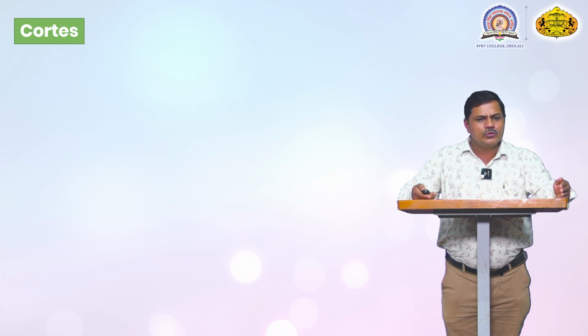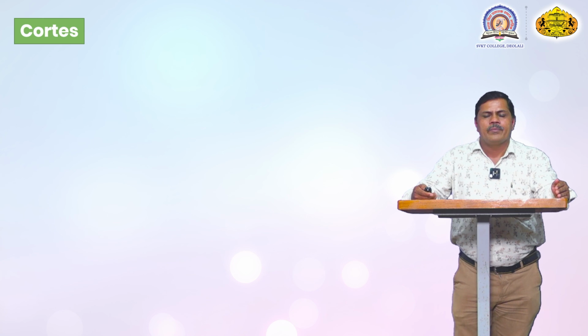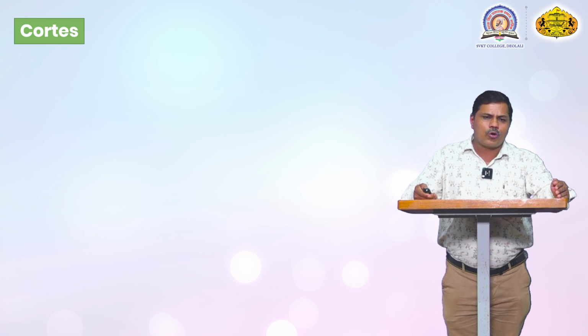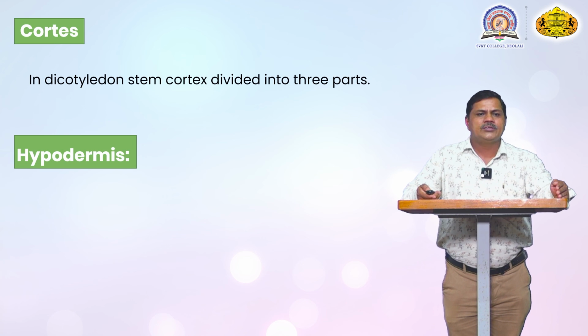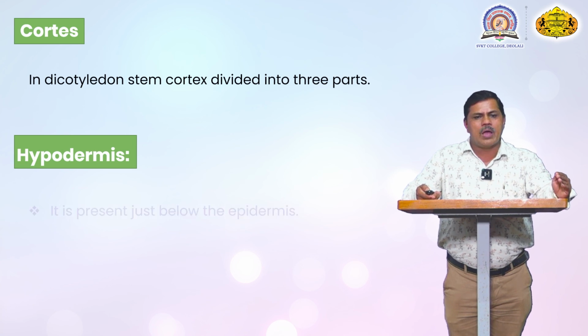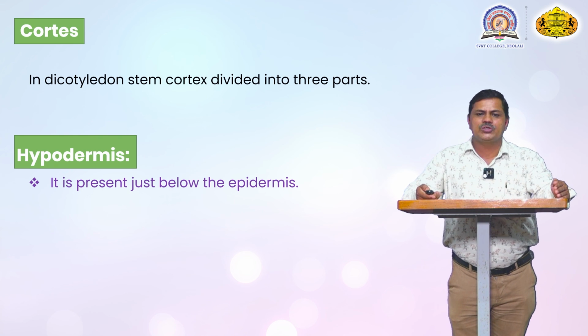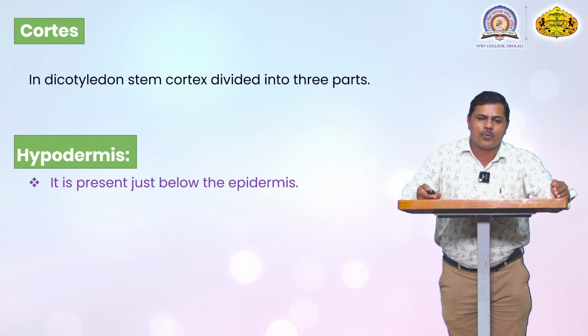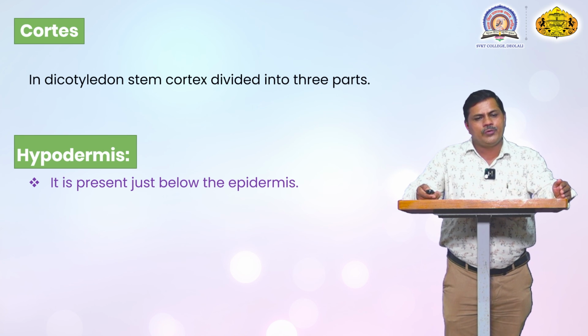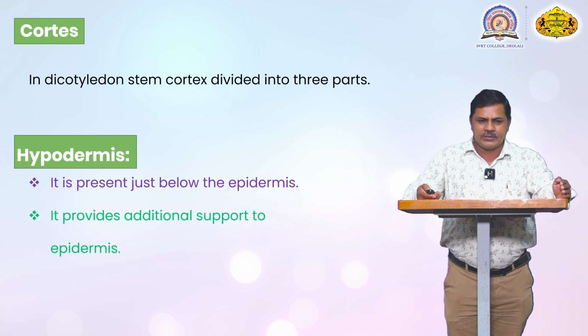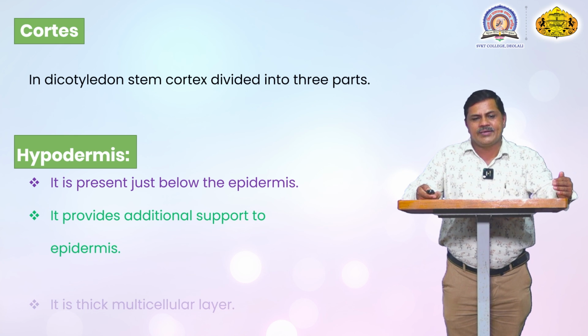Then just below this epidermal cell layer is the cortex zone. This cortex zone is a multi-layer structure with many cells present. The stem cortex is divided into three layer parts. First is the hypodermis, present just below the epidermal cell. It is called the hypodermal cell, and this hypodermal cell is also very compactly arranged without any intercellular space. This cell provides additional support to the epidermal cell for protection of the inner side of the zone.